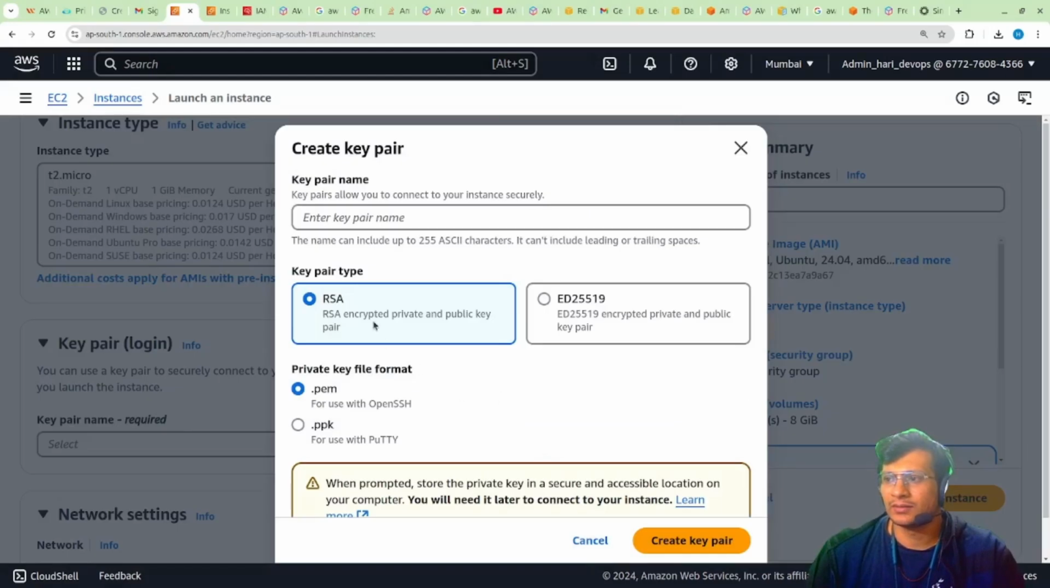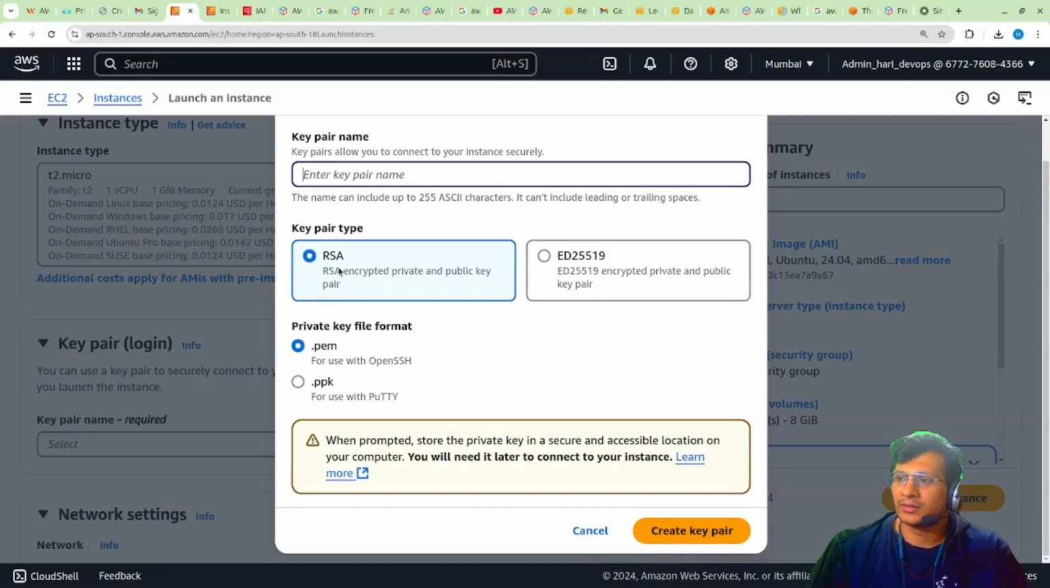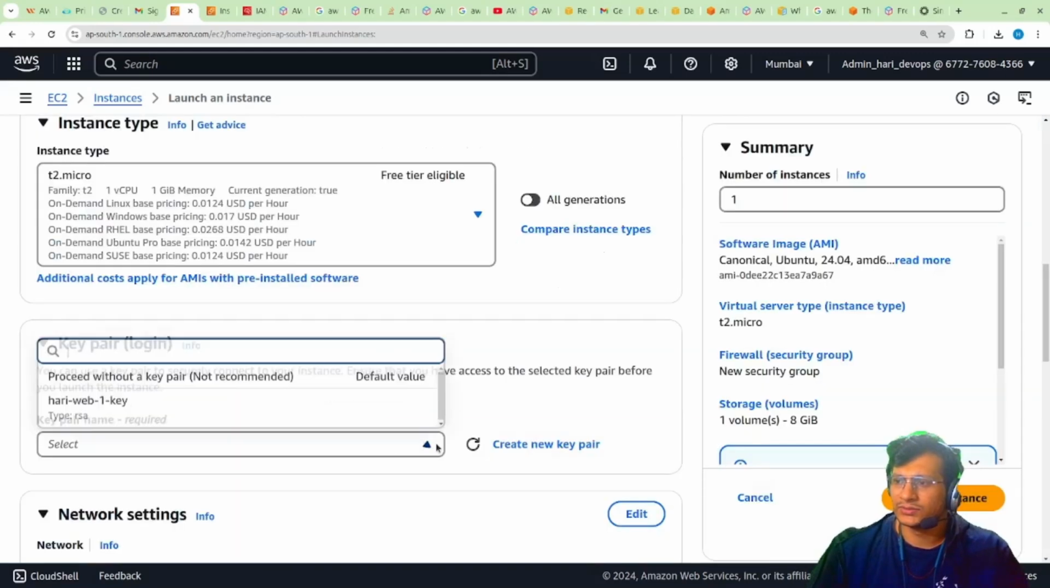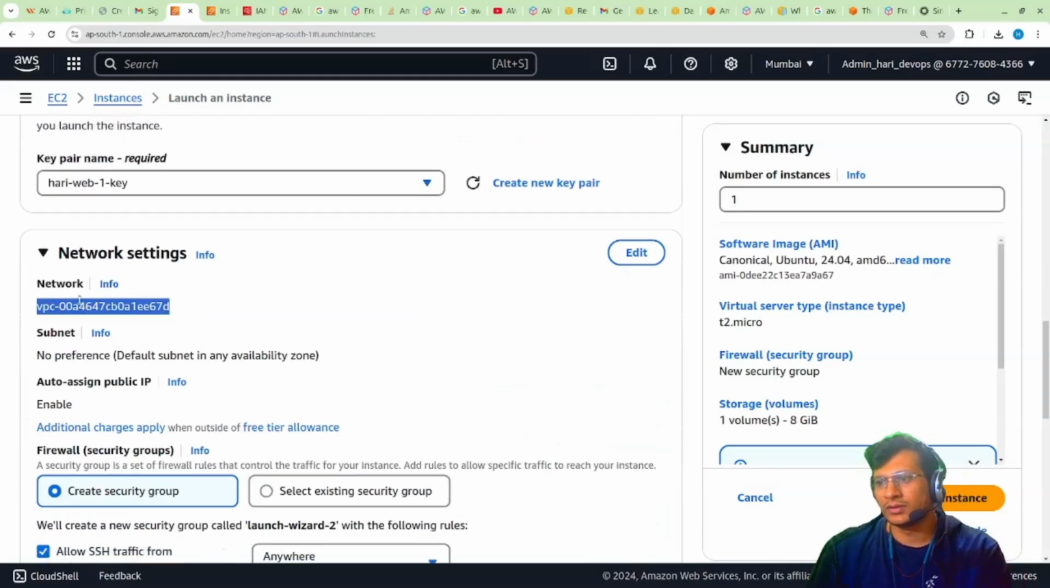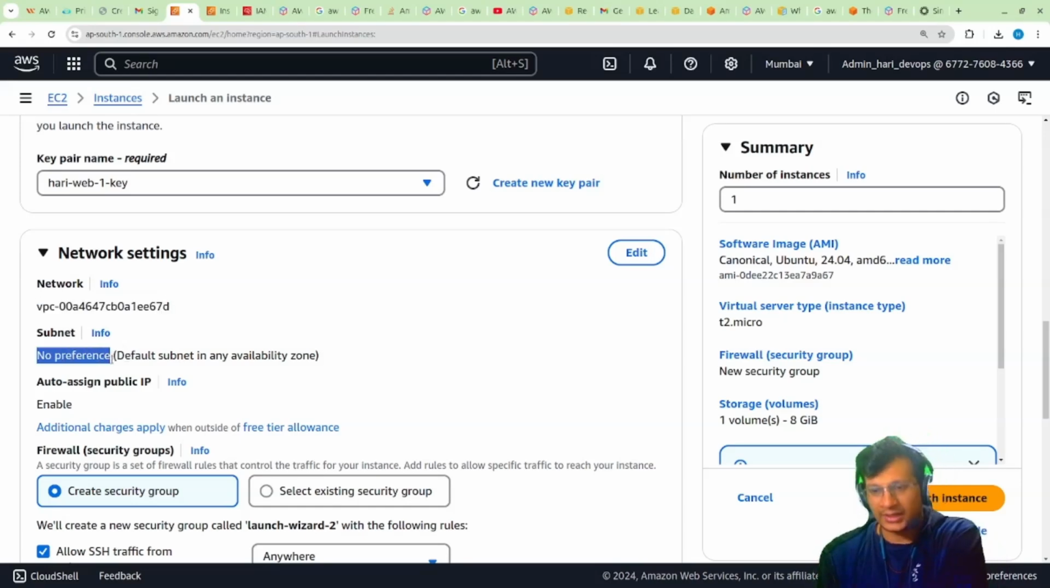You can create a new key pair. It is just like the ssh-keygen command. So here add a name, select key pair type, then choose the private key format, and create. I already have created one, so I'll just use the same one here. Okay. This is the default VPC. Right now under subnet preferences, there are currently 3 subnets available in AP South 1, which is the Mumbai region.